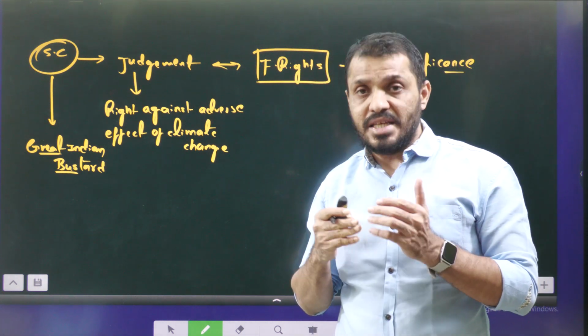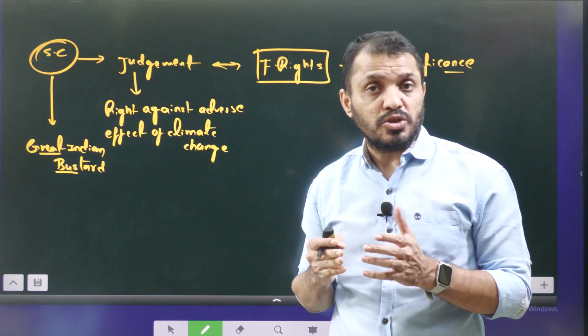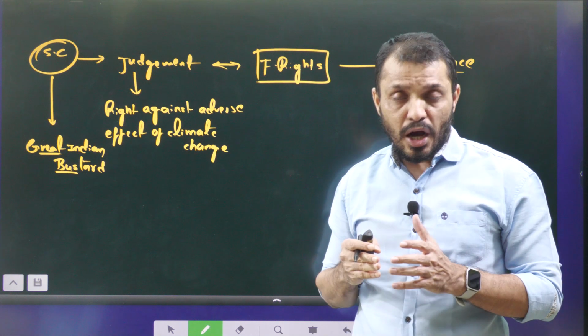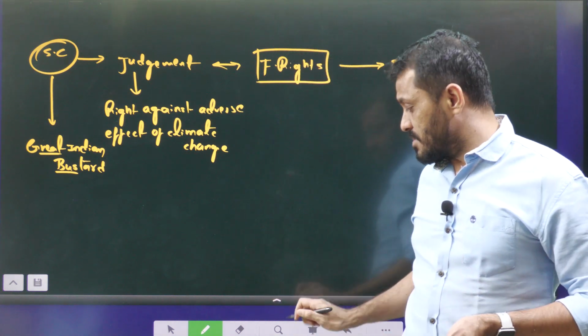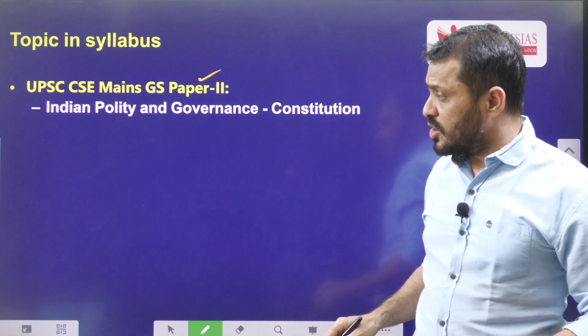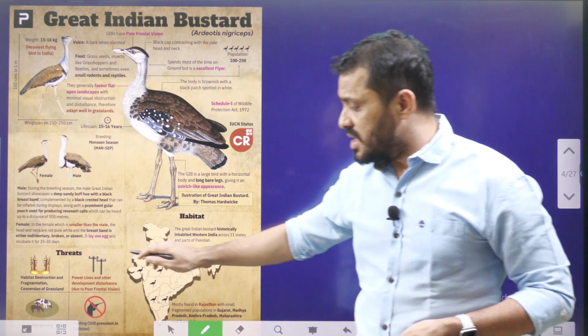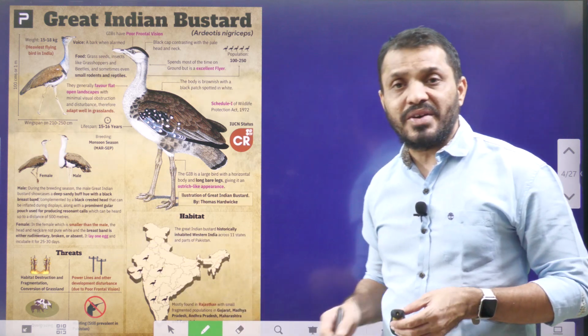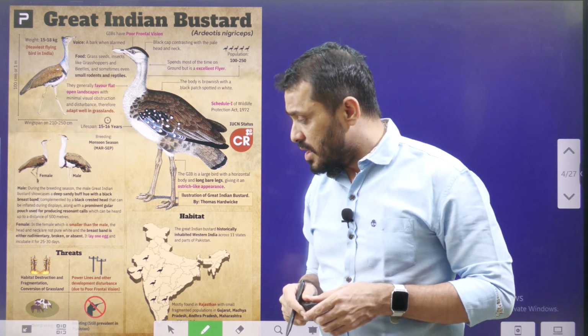While considering this, the Supreme Court appointed a specialist committee. The specialist committee is going to give advice on how the problem with the power lines can be avoided. The problem is with the high tension power lines, that means power lines with a lot of high voltage. These birds are getting stuck in these power lines and dying. So that is the issue. That is the judgment of the Supreme Court.